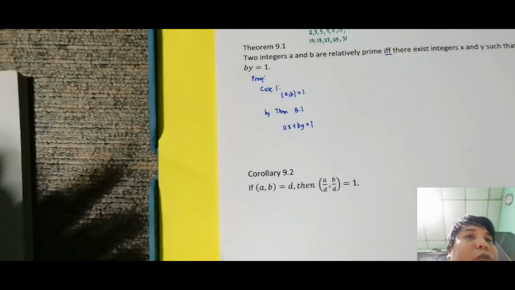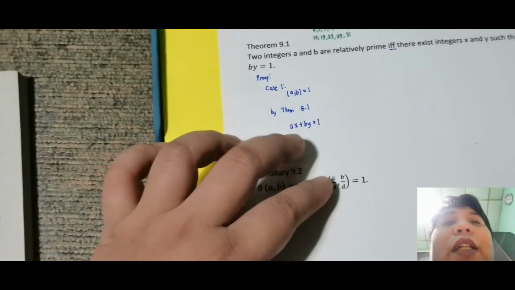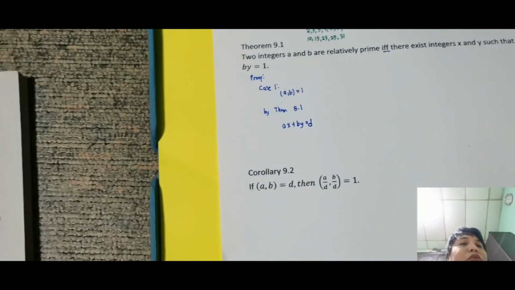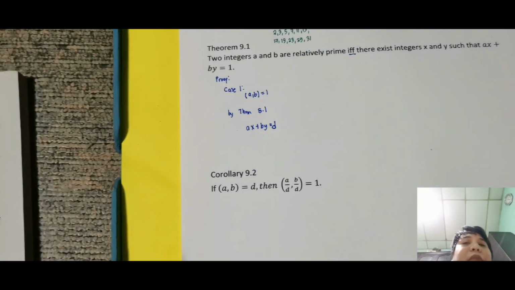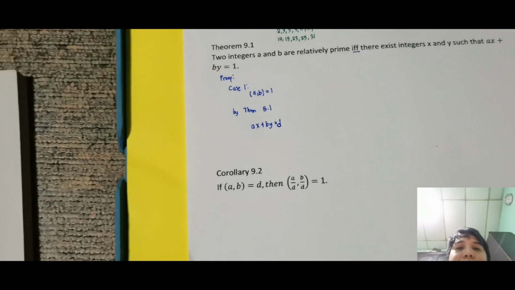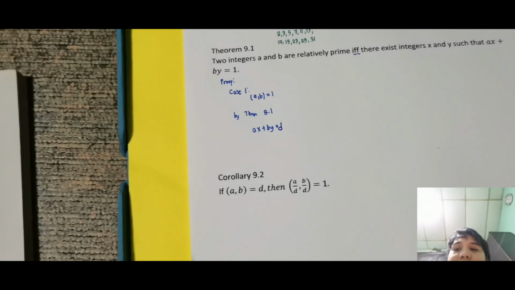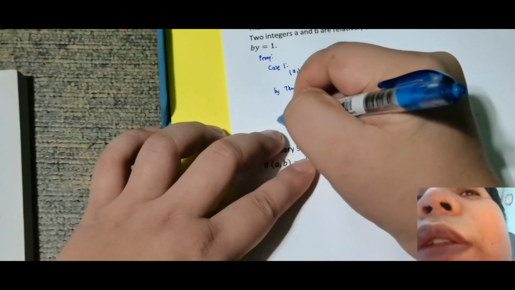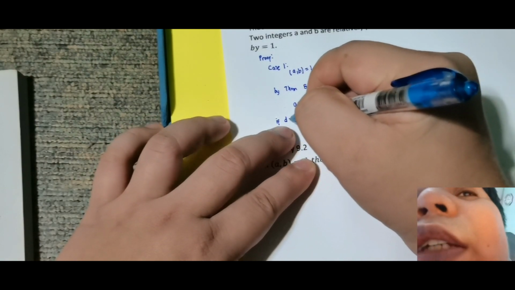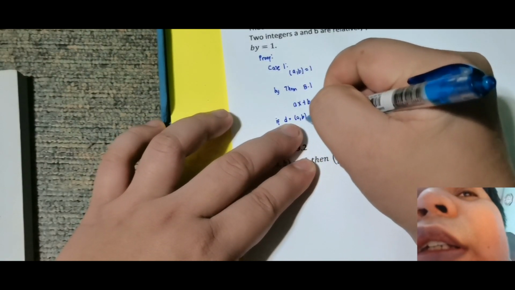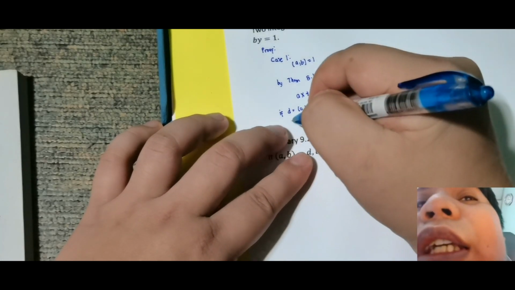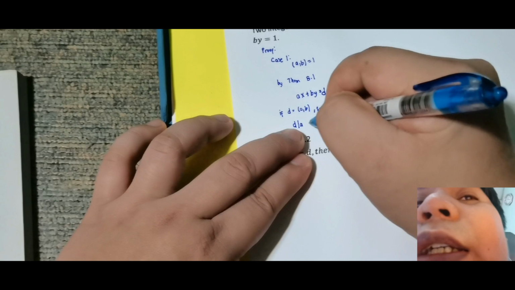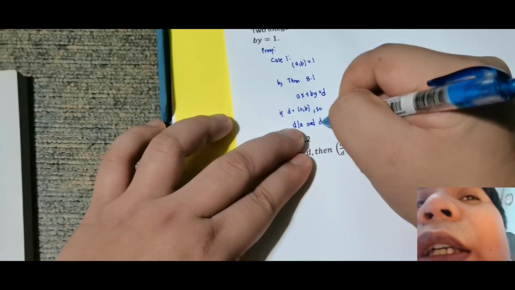Okay, ngayon, suppose muna na d natin kasi alam natin di yan eh. So, suppose na d ko muna siya. Hindi ko muna sure na alam kung 1 siya. Hindi ko muna kiniklaim na 1 siya. So, ngayon, if ax plus by is equal to d, ang sabi ng mga corollary, if d is equal to GCD ng a, b, aware tayo by definition na d. So, we have d divides a and d divides b.